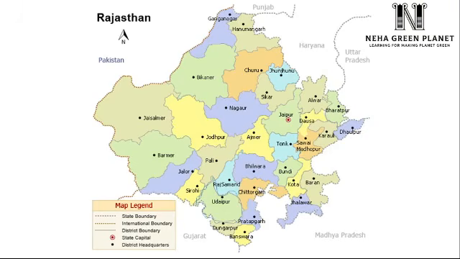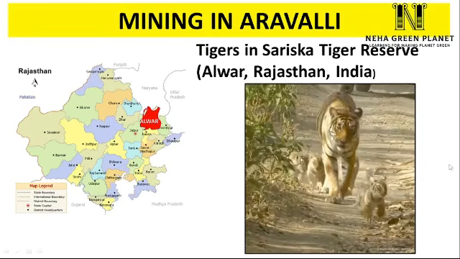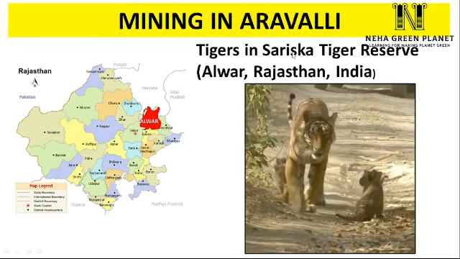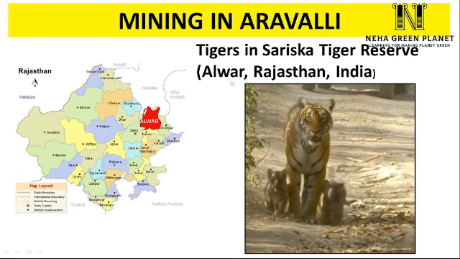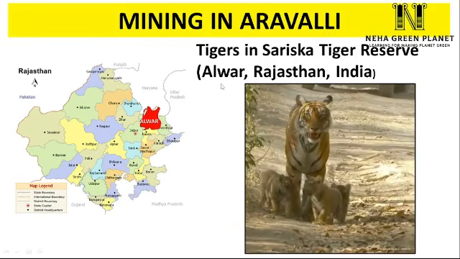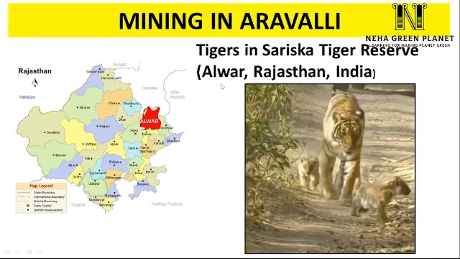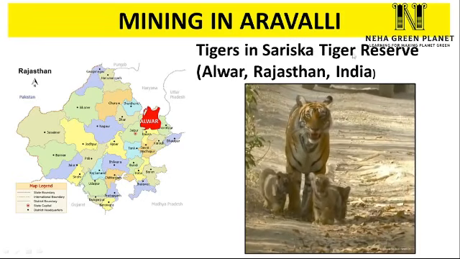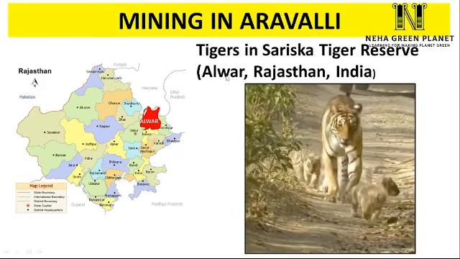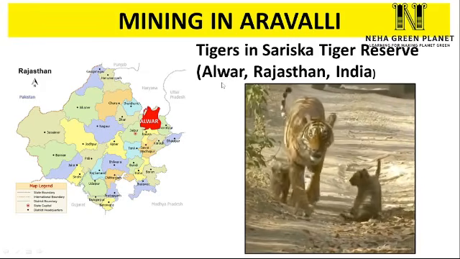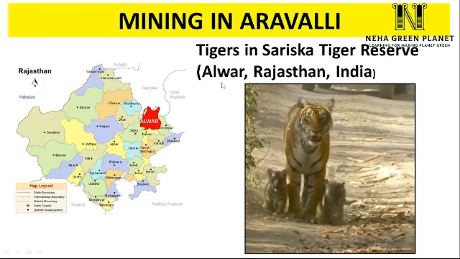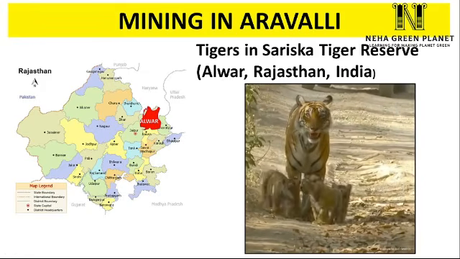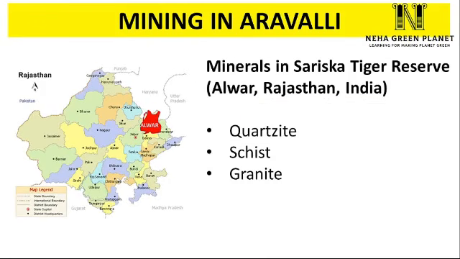Second, let us try to understand the impact of mining in the Alwar area of Rajasthan. Alwar is the area where tigers are present. In fact, the popular Sariska Tiger Reserve is located in the Alwar region. Tiger is the national animal of the country. It is also an endangered species in India. Sariska Tiger Reserve was created in Alwar in order to increase the population of tigers as per the Project Tiger scheme. But then, this is also the place where we find a lot of minerals.